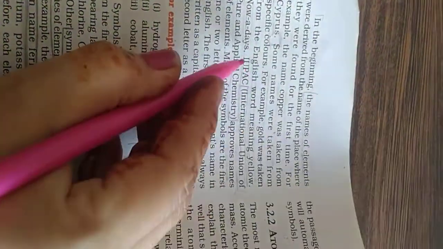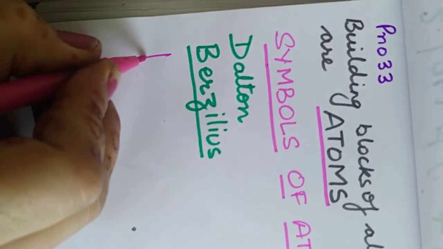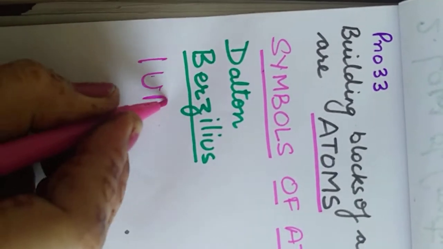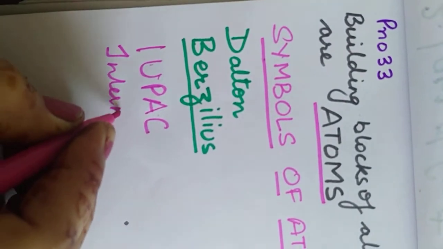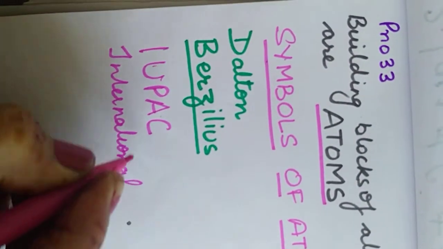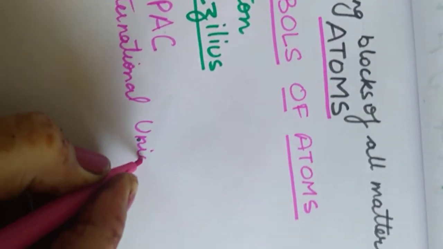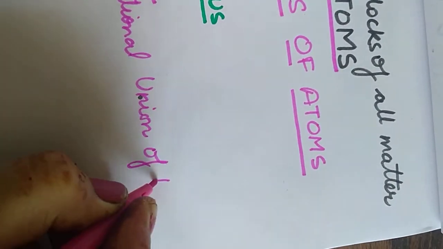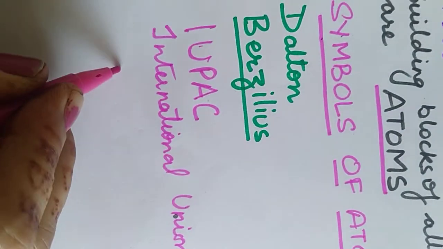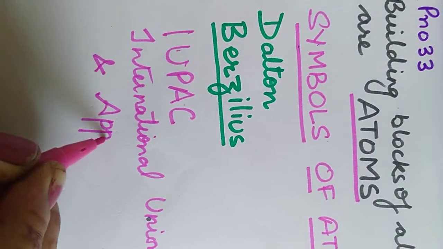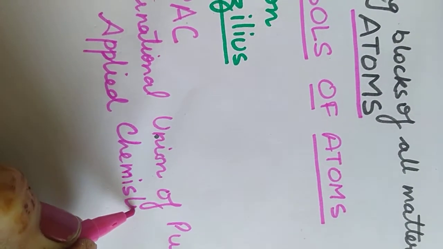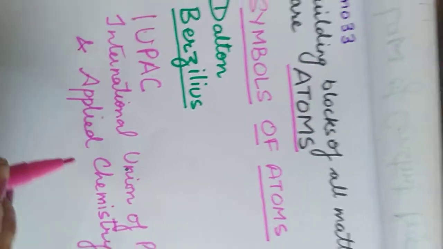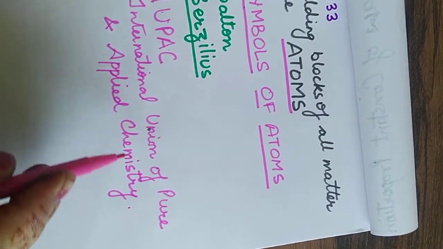IUPAC, very important abbreviation, students. IUPAC. It is International Union of Pure and Applied Chemistry. 1 mark for this abbreviation. Okay. So International Union of Pure and Applied Chemistry.